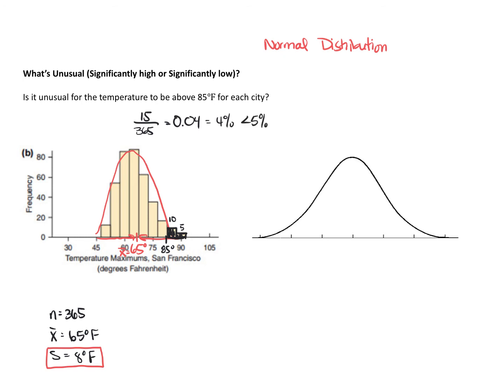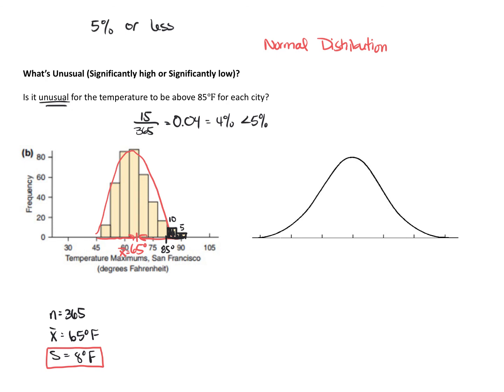So if we use that criterion that says that if the probability of getting a certain data value is 5% or less, then we say that it is unusual or statistically significant. So here for San Francisco, I would say that it is unusual for temperatures to be above 85 degrees Fahrenheit because the likelihood of temperatures being above 85 degrees is only about 4%, which is less than 5%.